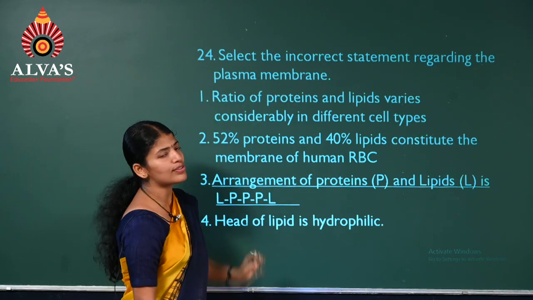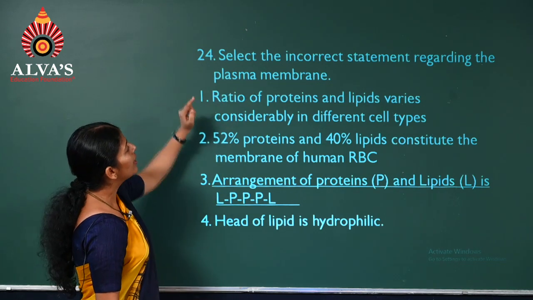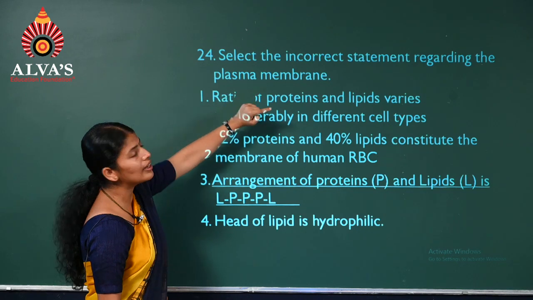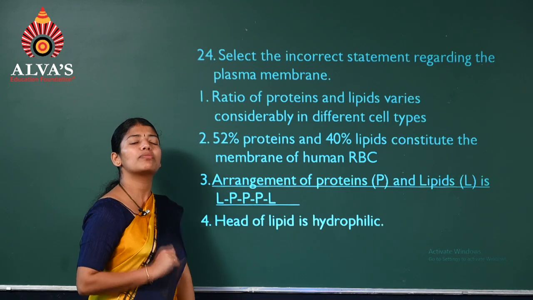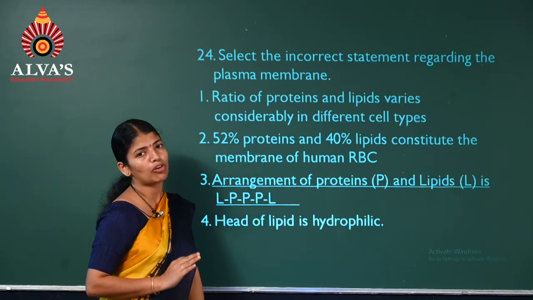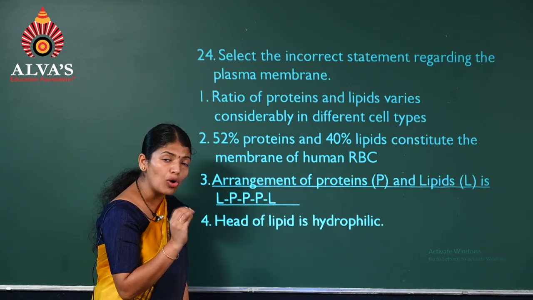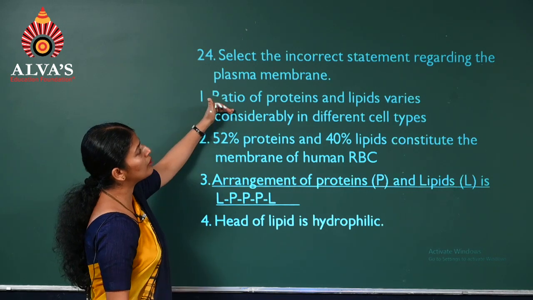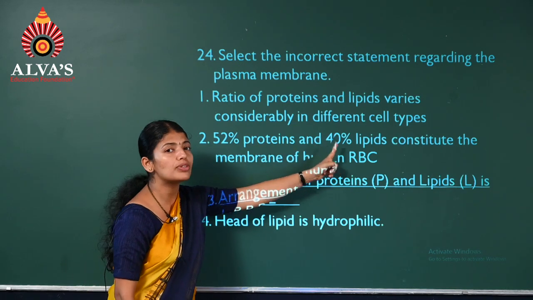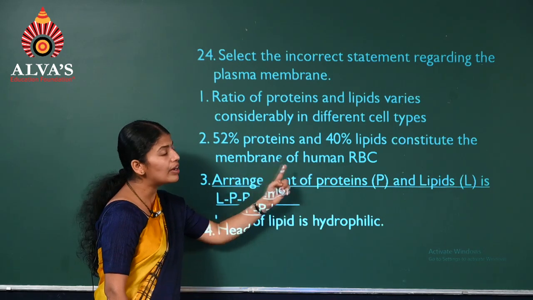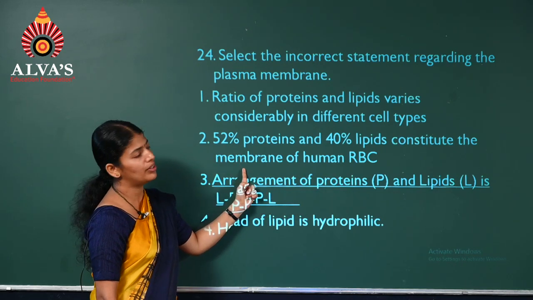Question number 24. Select the incorrect statements regarding plasma membrane. We'll read the statements. Ratio of proteins and lipids varies considerably. Yes, plasma membrane is composed of three types of components: proteins, lipids, and carbohydrates, and the amount is variable. So the first statement is correct. 52% proteins, 40% lipids in case of human RBC plasma membrane, it's also a correct statement.